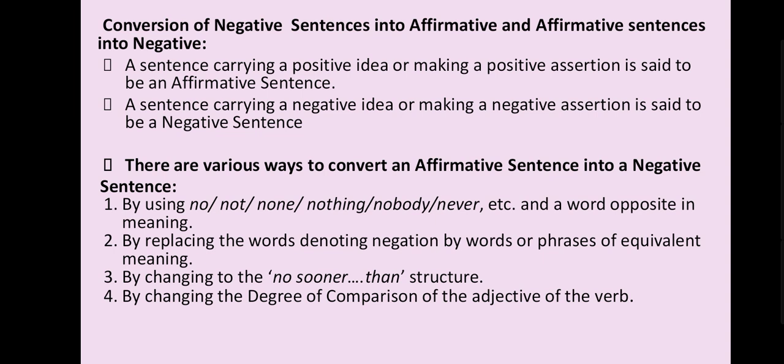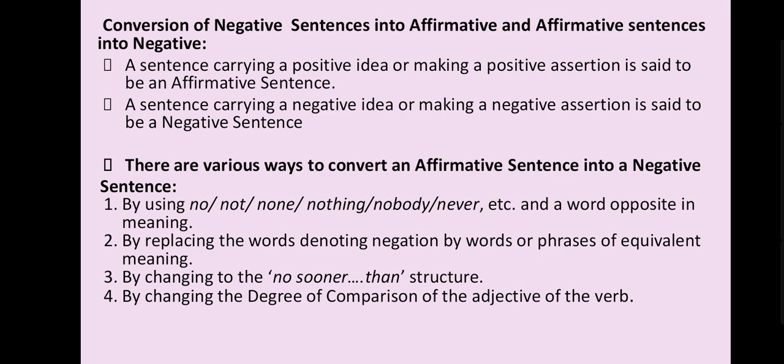Clear? Now, a sentence carrying a negative idea or making a negative assertion, a negative statement, that kind of sentence is said to be a negative sentence. Now, to transform the sentence from affirmative to negative, there are various ways to convert it.